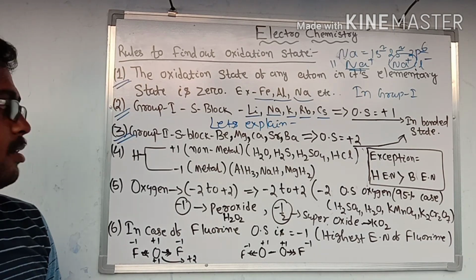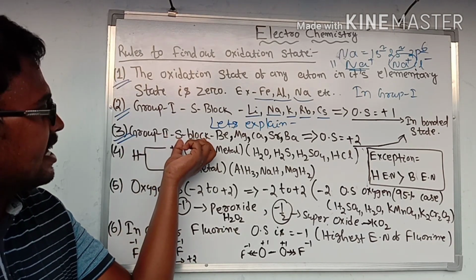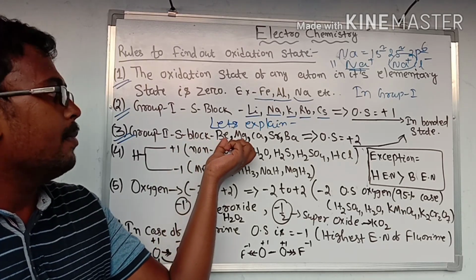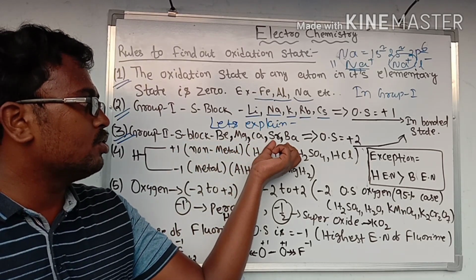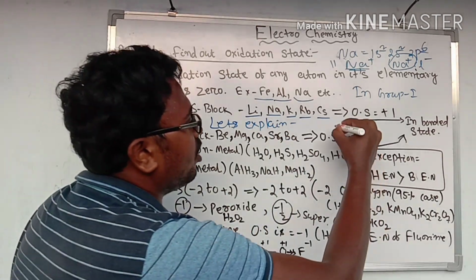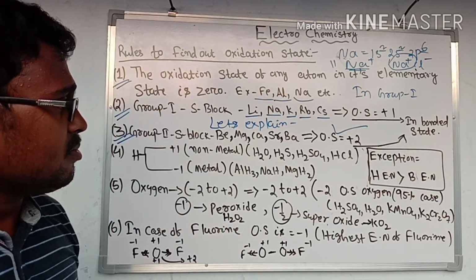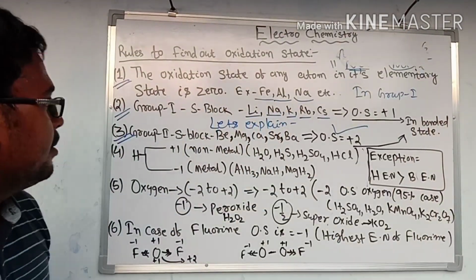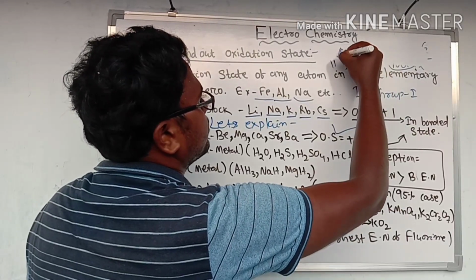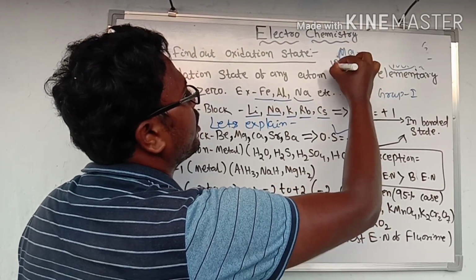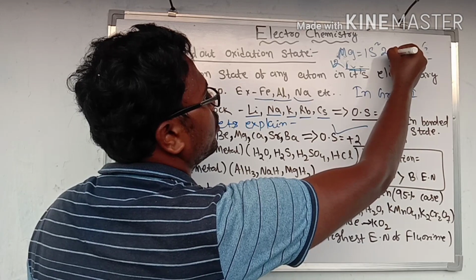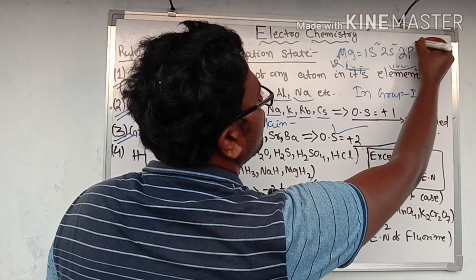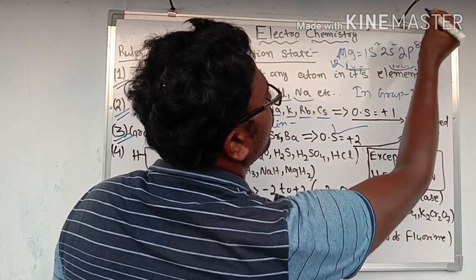Then rule number 3. In group 2, that is the S block elements, beryllium, magnesium, calcium, strontium, barium, the oxidation state will be +2. Let's take an example, magnesium. What will be its electronic configuration? 1s2, 2s2, 2p6.